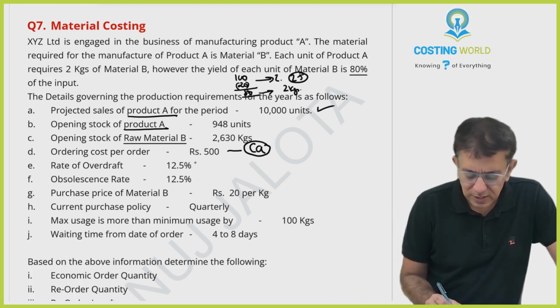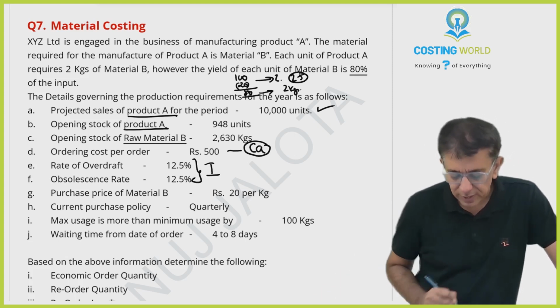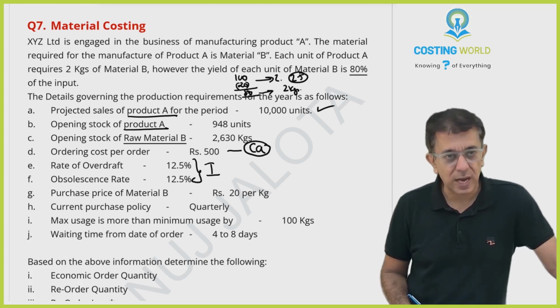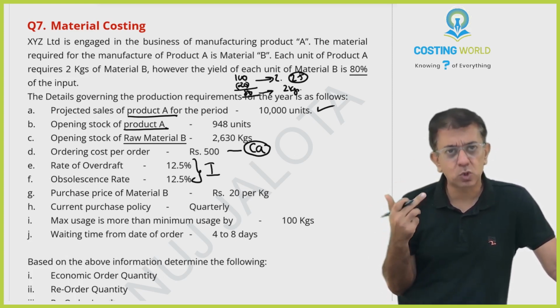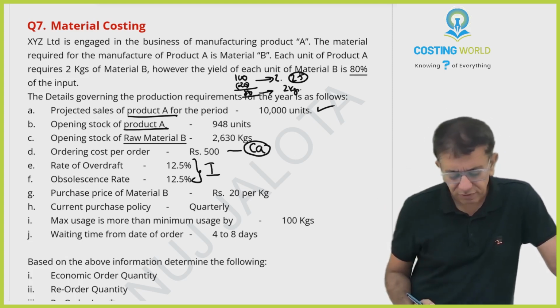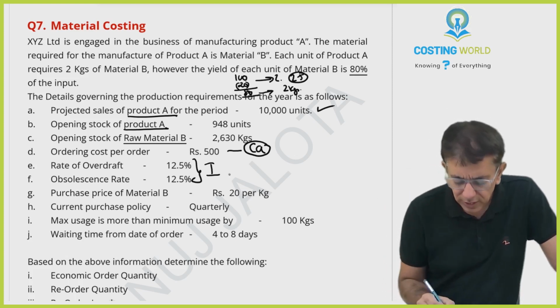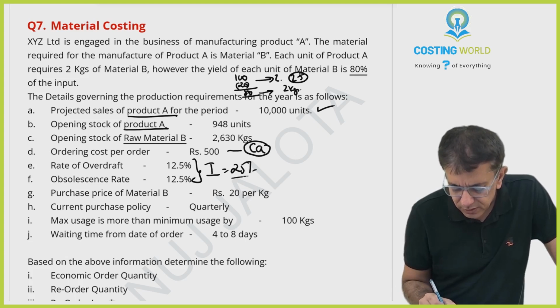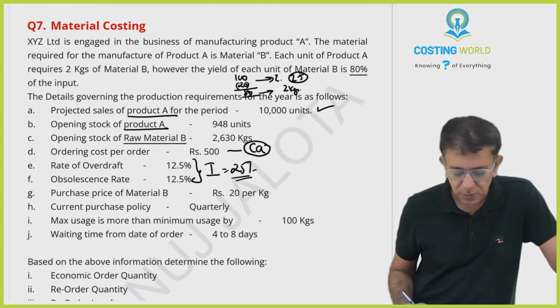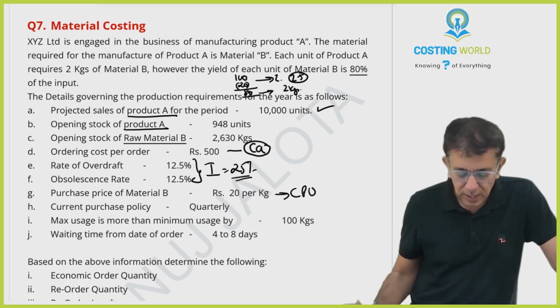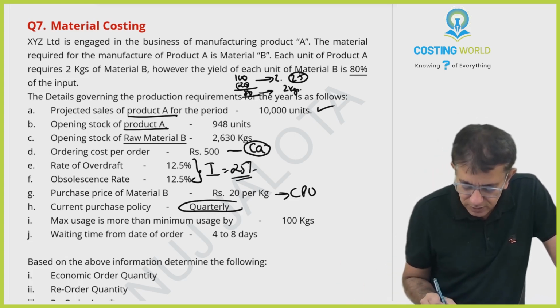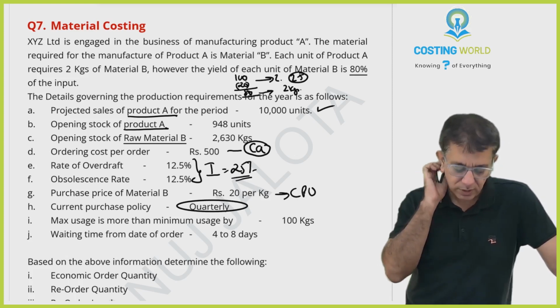Rate of overdraft and obsolescence rate. Both of them in this case will form I for you. Rate of overdraft is I%, and obsolescence rate, so therefore stock will become old. So therefore you need to stock more, no? 12.5% is for that. So totally I will be nothing but 25%. Purchase price of material B is 20 per kg. So therefore, this will be your CPU. Current purchasing policy. Remember this. So currently we purchase quarterly only.